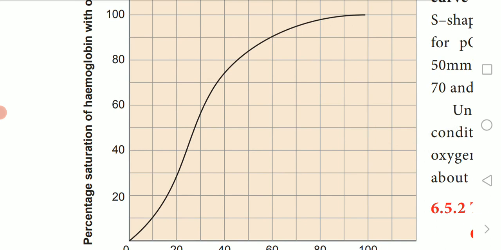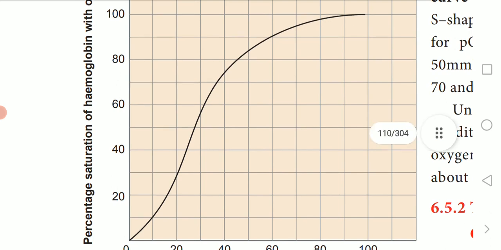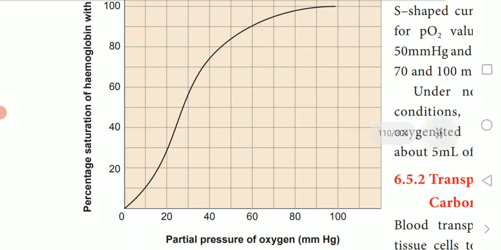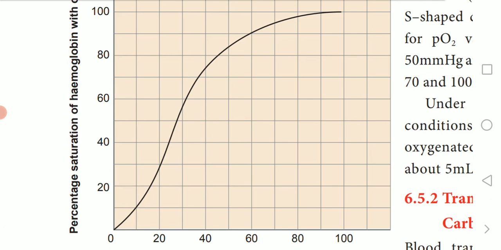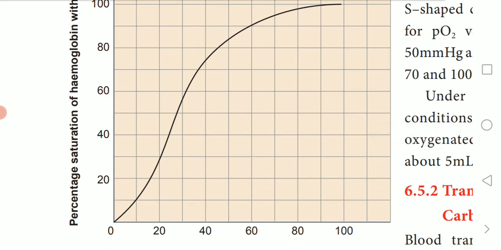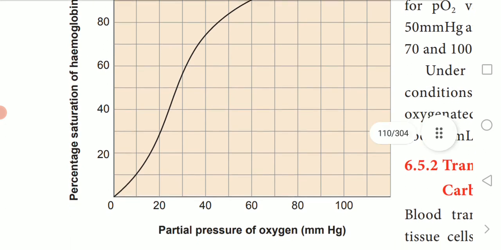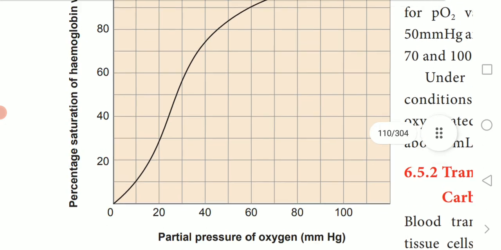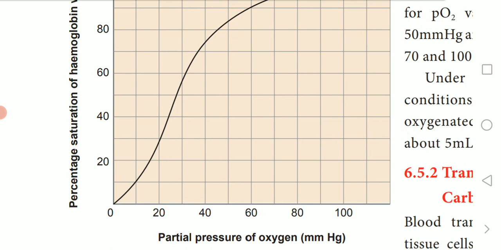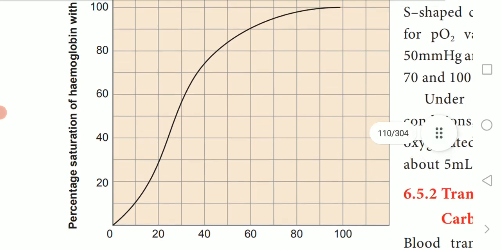It can be plotted on a graph. The x-axis is the partial pressure of oxygen, and the y-axis is the percentage saturation of hemoglobin with oxygen, that is, how much oxygen is bound and how much hemoglobin remains. An S-shaped sigmoid curve is obtained when percentage saturation of hemoglobin with oxygen is plotted against partial pressure of oxygen.